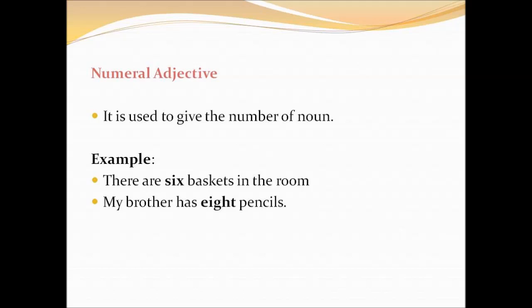Okay, children? So, here 6 is said to be the numeral adjective. Second example, my brother has 8 pencils. Here 8 represents the number of the noun, so therefore it is said to be a numeral adjective.